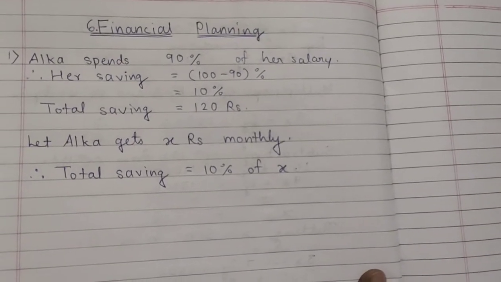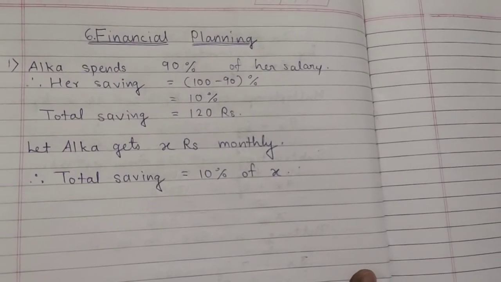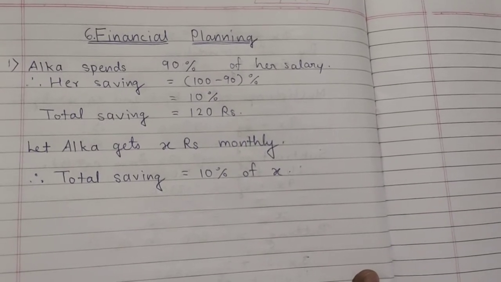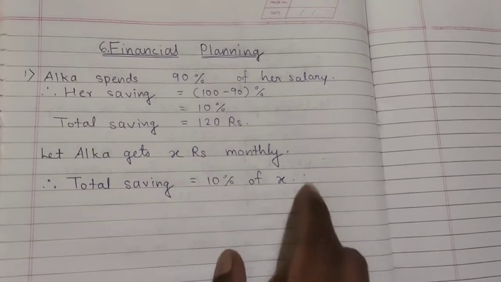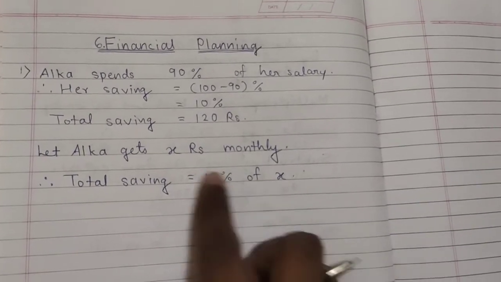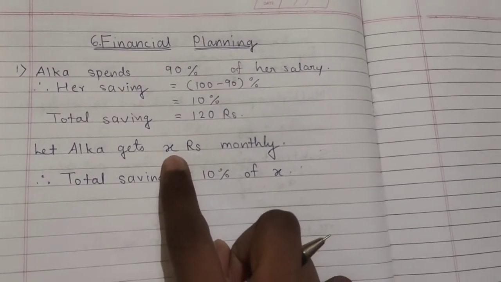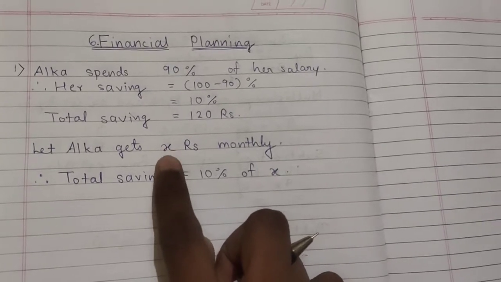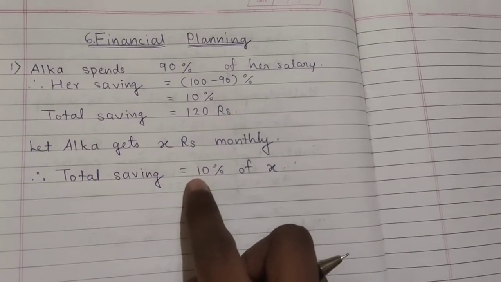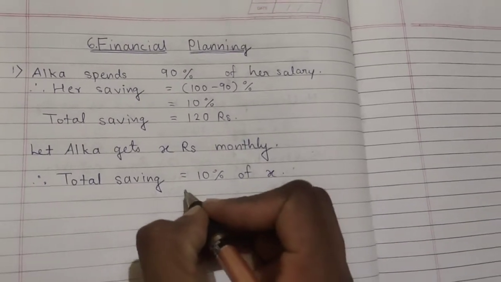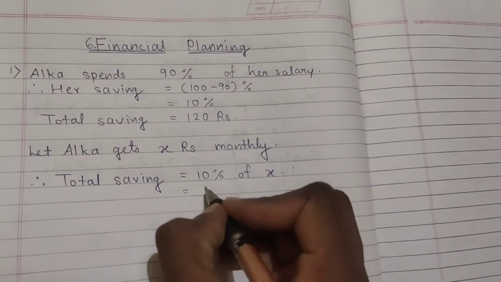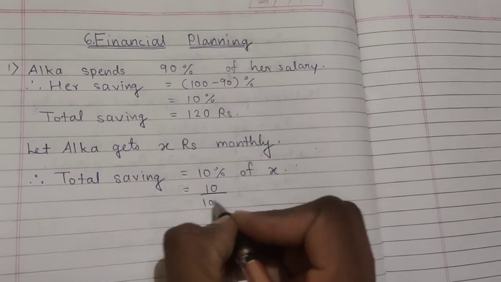For example, suppose she is getting 200, then if you do 10% of 200 you will get 20, that means 20 rupees she is saving. So that logic I am using here. Since here I have taken x rupees as monthly salary, that is why we have to find out 10% of x. So let us do this. 10% of x. Now 10% means what? 10 upon 100.